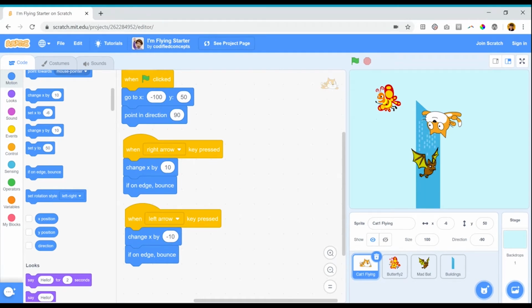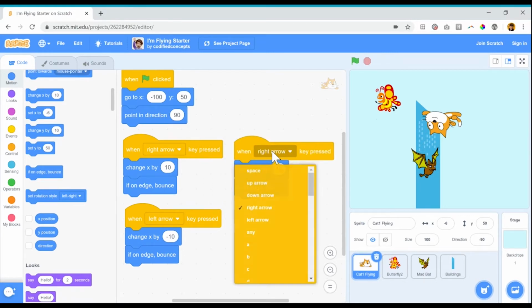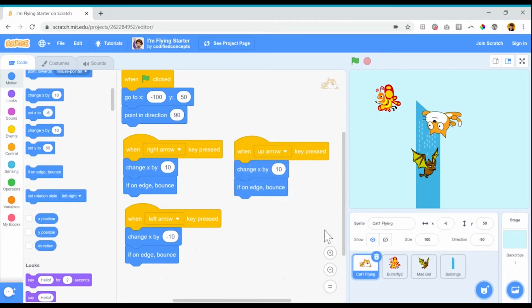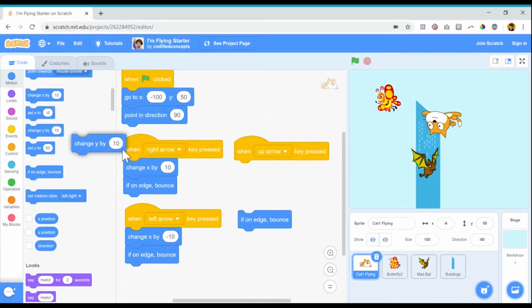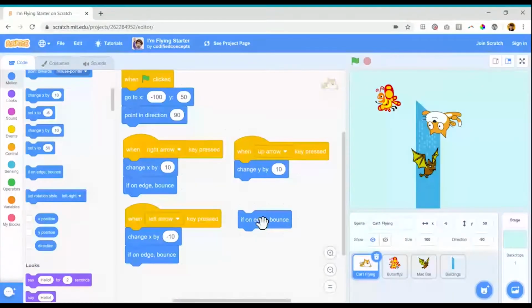Now let's set this up for up and down. Again, I'm going to duplicate my code. But if I want to go up and down, I can't move along the x-axis. I have to move along the y-axis. So instead of change x by, I'm going to grab change y by.